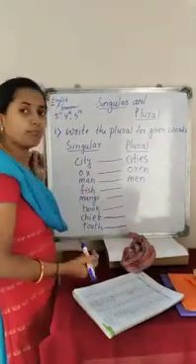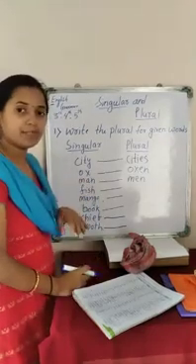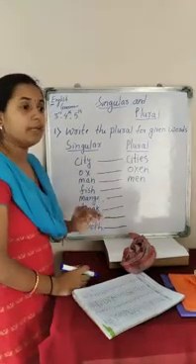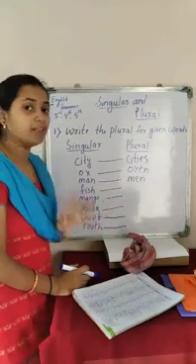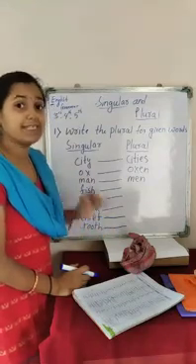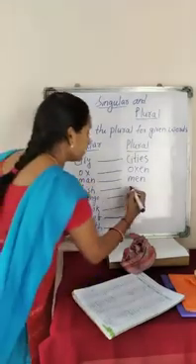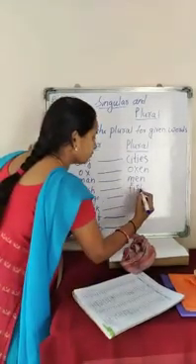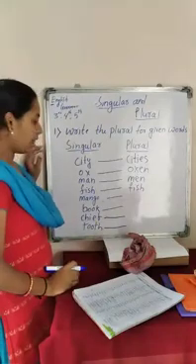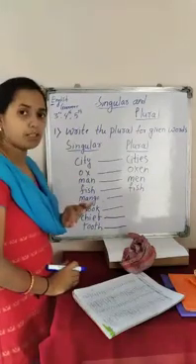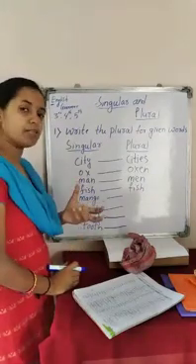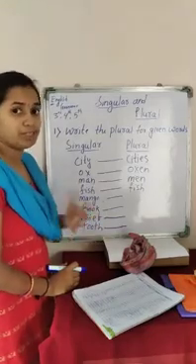Now next one is fish. And for some of the words it will not change completely. Normally we say fishes, but the plural form of fish is fish only. Not fishes, fish. And for sheep also the spelling will not change. For sheep also it will become sheep. The plural form is sheep.